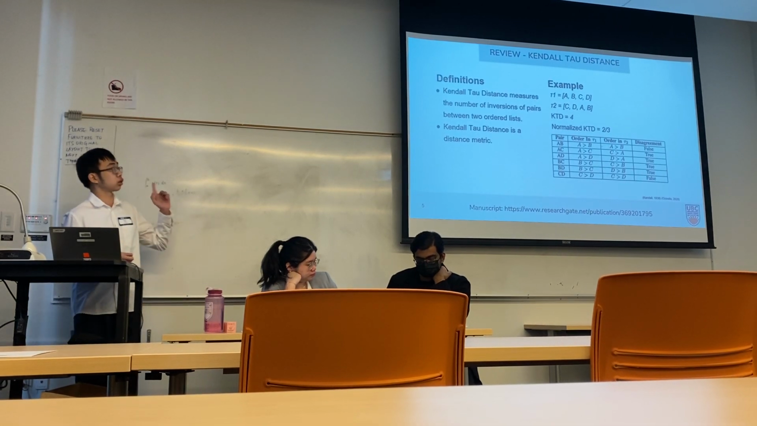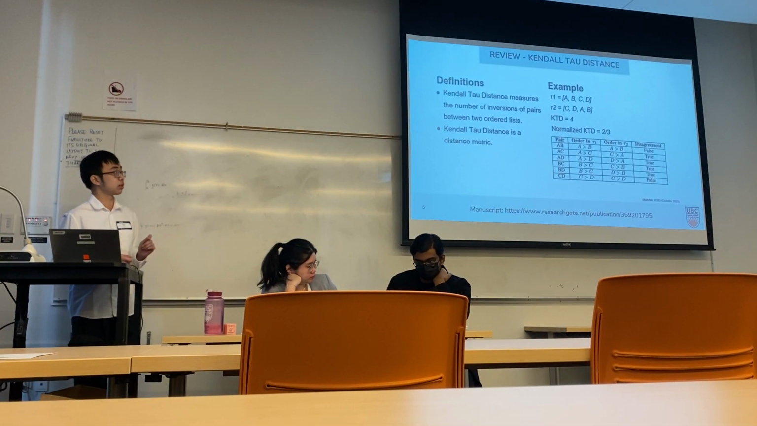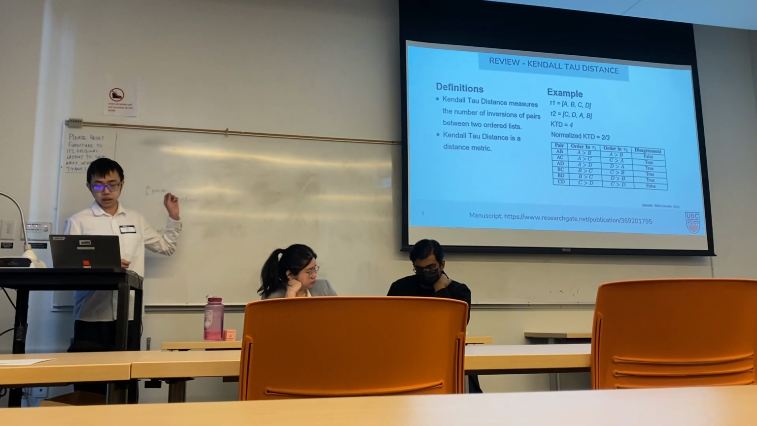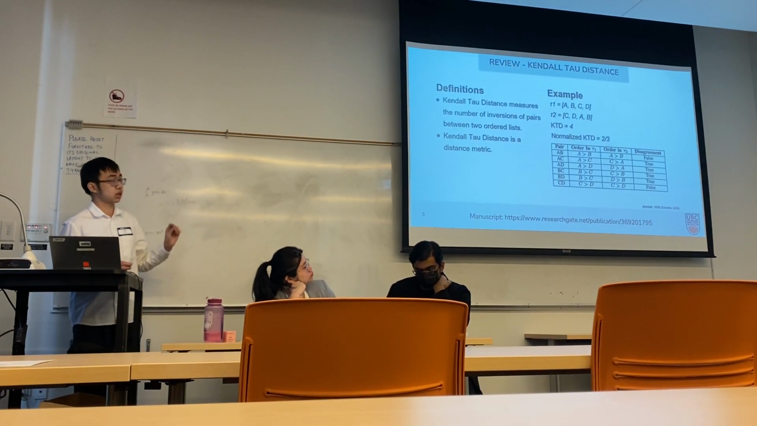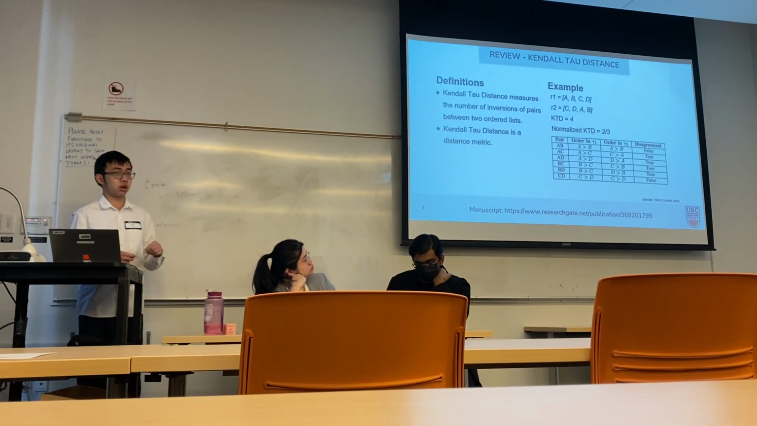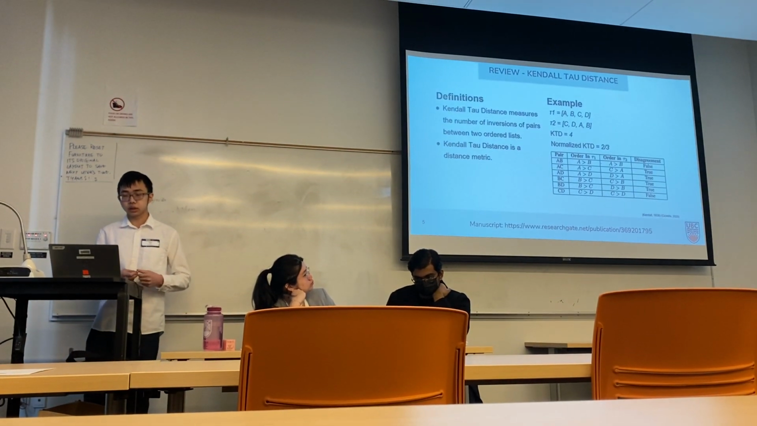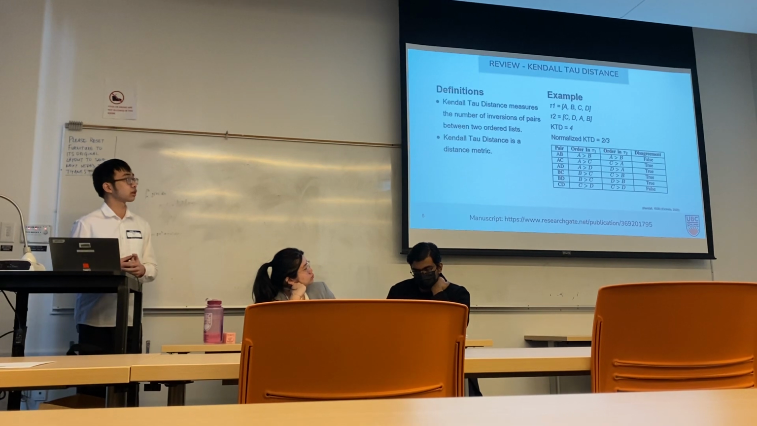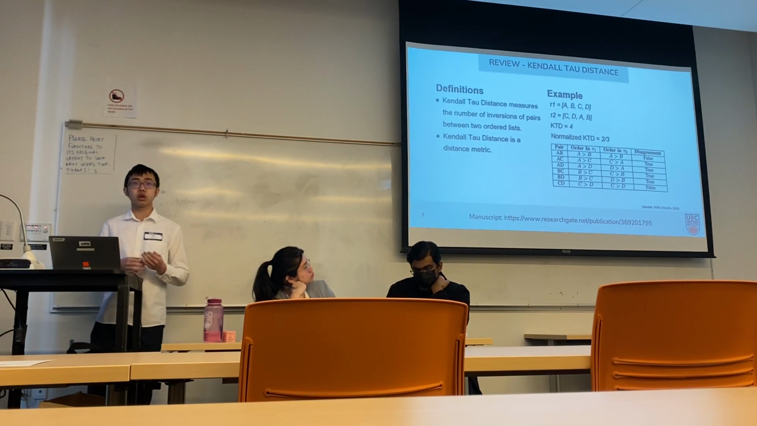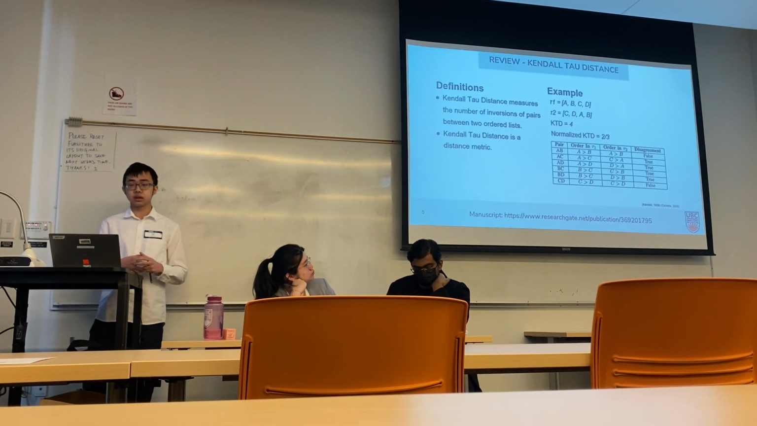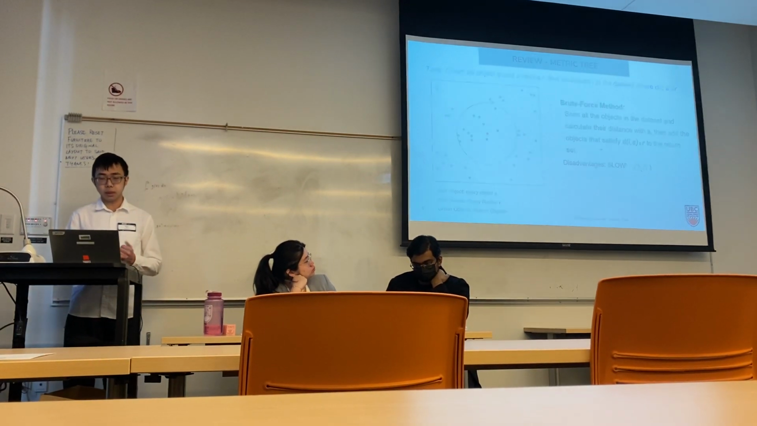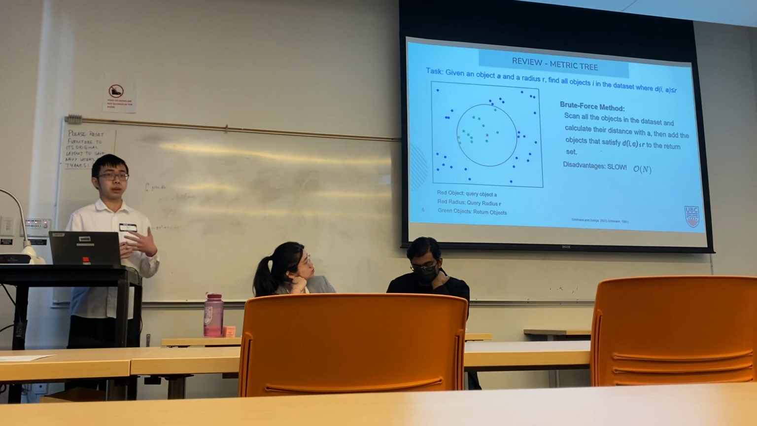So for example, we have two lists, ABCD and CDAB. We list all the pairs like AB, AC, AD, etc. In list 1, we can see A comes before C. However, in list 2, C comes before A. We call this a disagreement. There are a total of 4 disagreements, so the Kendall tau distance is 4. And the normalized Kendall tau distance is the Kendall tau distance over the total pairs, which is 4 over 6. And then we're going to apply the metric tree.